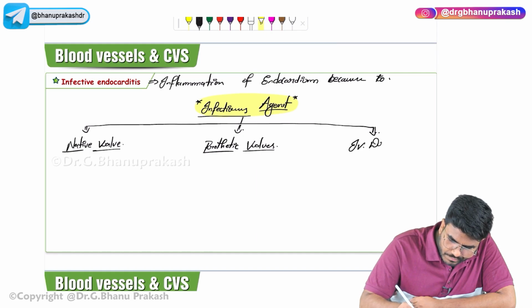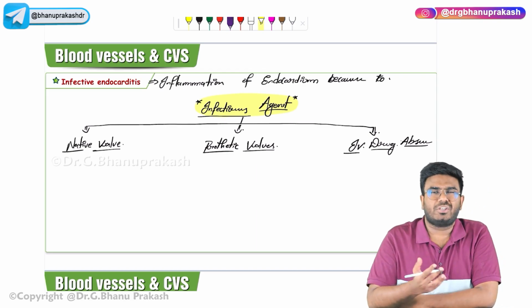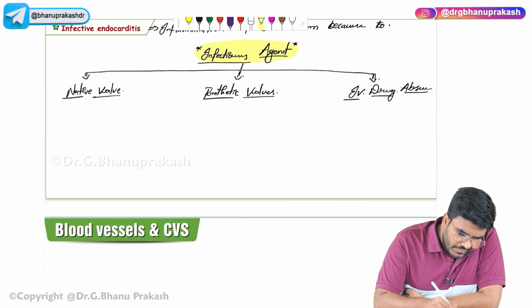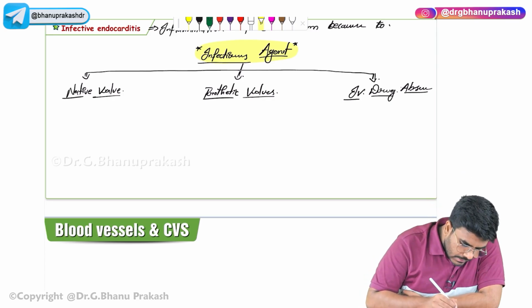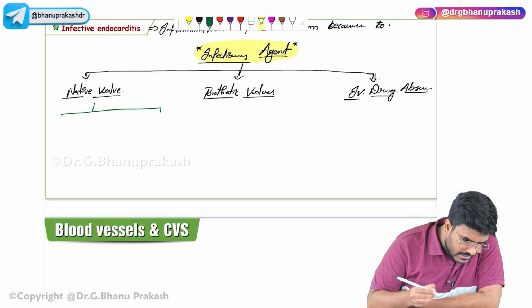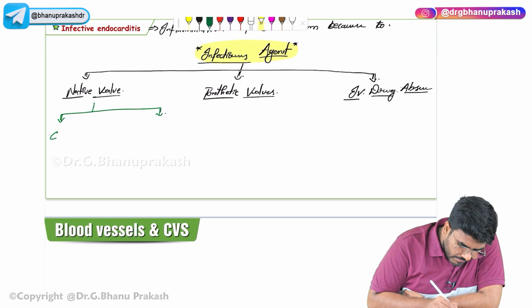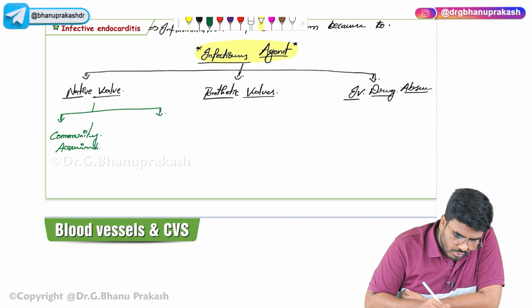In IV drug abusers, it's a little different. Native wall is a wall which is present biologically. It's a biological wall which is present in the heart. Now, what is the infectious agent causing native wall infective endocarditis? Here again let's divide this into two parts. Native wall endocarditis is different in community acquired cases and in nosocomial patients. Nosocomial means hospital acquired.